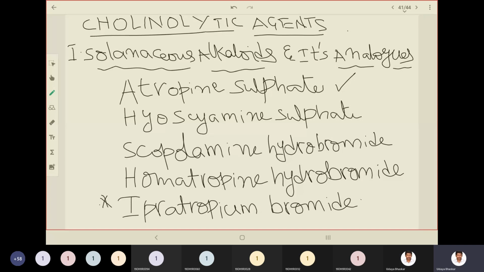So I'll repeat the classification once again. Cholinolytic agents are mainly divided into solanaceous alkaloids and their analogs, and the second main division is synthetic analogs. Alkaloids you can assume come from natural sources, and synthetic analogs means they are prepared in synthetic laboratories. Solanaceous alkaloids and their analogs may be synthetic or naturally derived, but they are similar to the solanaceous alkaloids. Solanaceous is a family of alkaloids.